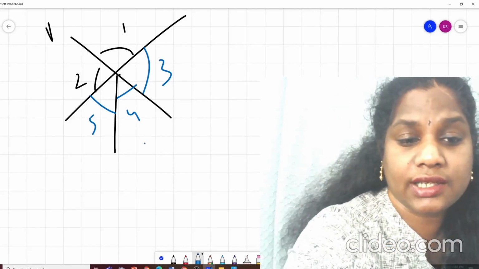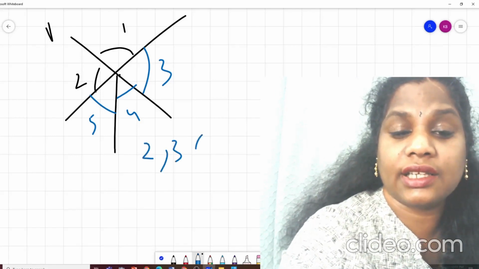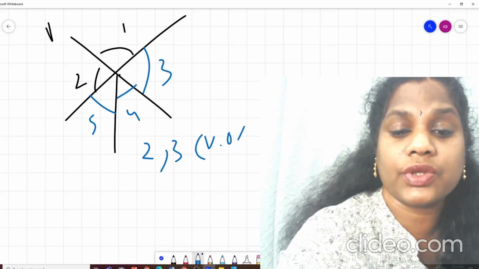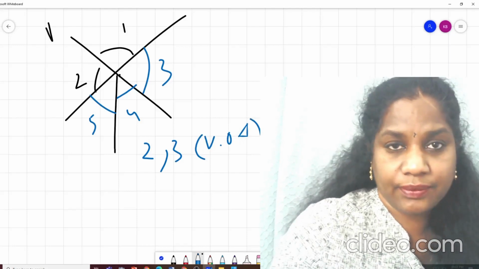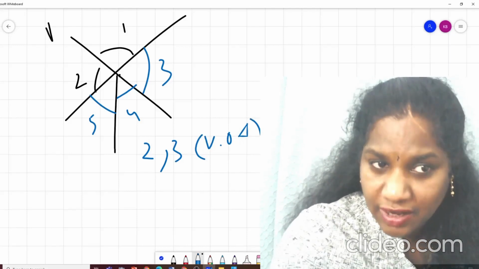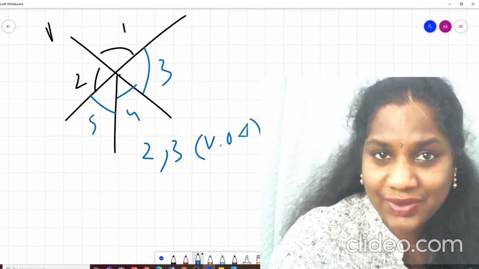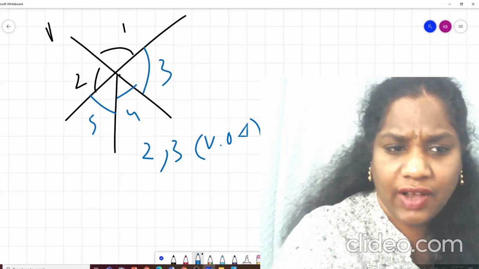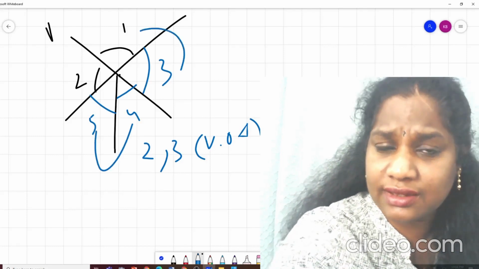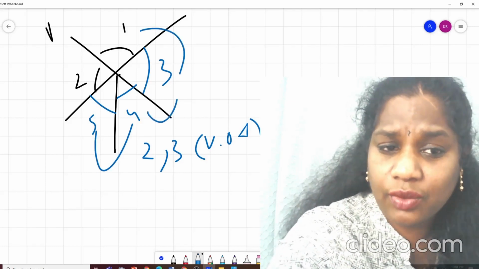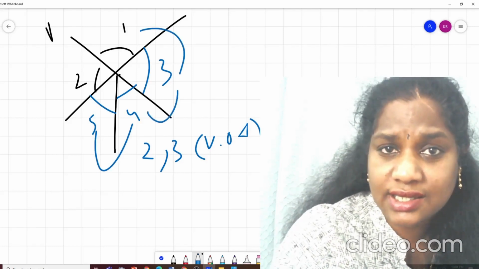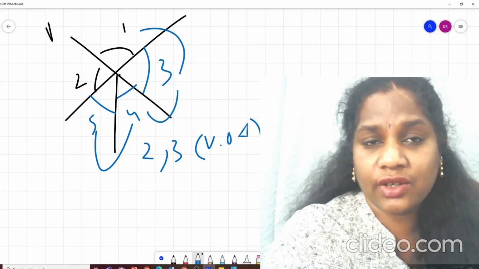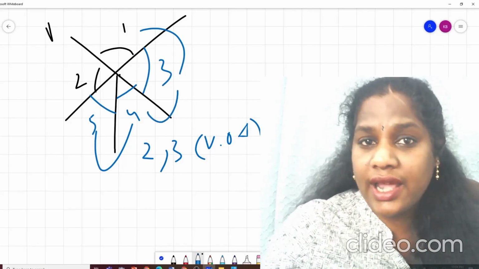Angle 2 and angle 3 are vertically opposite angles. Correct. Now linear pair. 1 and 2 are a linear pair. Right? Okay. Adjacent angles. 5 and 4 are adjacent. 1 and 3 are adjacent. Then 4 and 3 are adjacent. Isn't it? Yeah. So these kinds of questions you will get in your exercise.